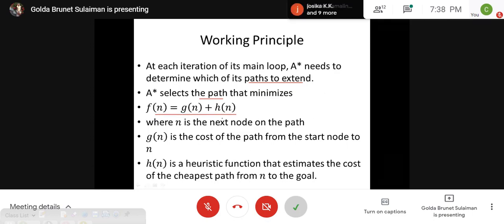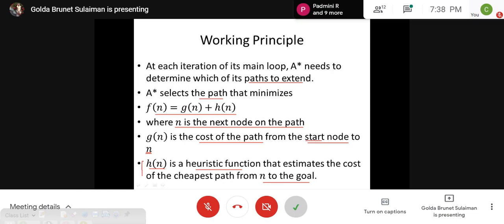f of n is equal to g of n plus h of n, where n is the next node on the path. And what is g of n? g of n is the cost of the path from the start node to the current node that we are considering. This we can determine because we have an accumulated path from the start node till n. So this is known. And h of n is a heuristic function that estimates the cost of the cheapest path from n to the goal node. So this is the unknown path.